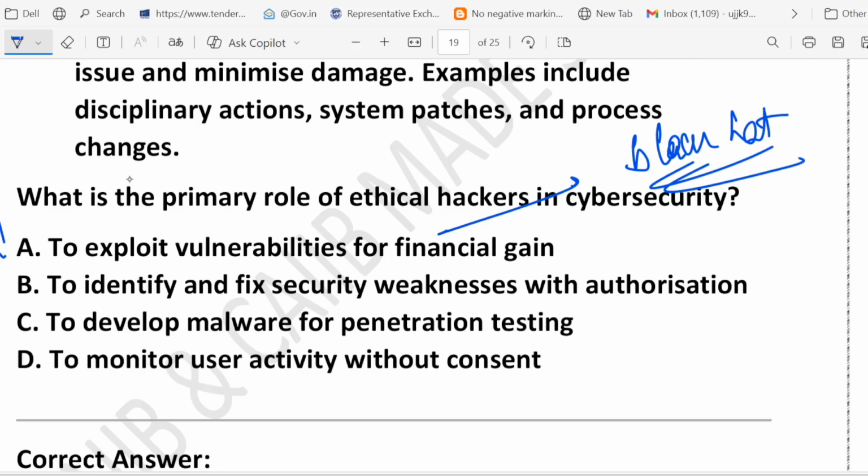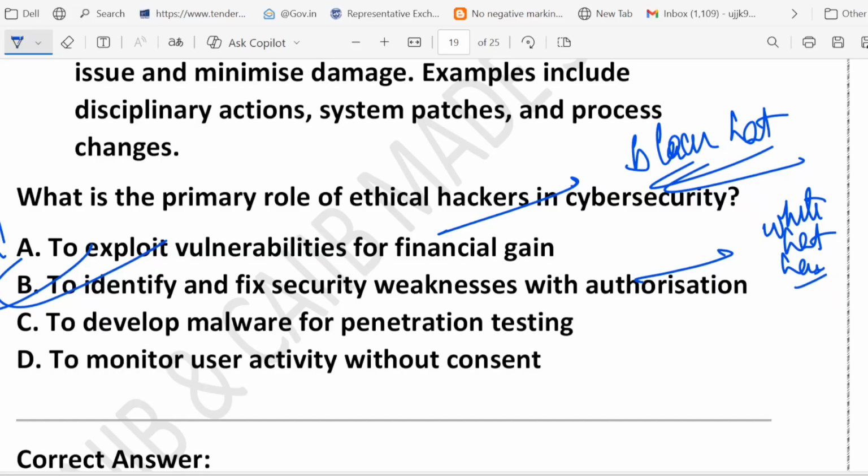Yes, this is the correct one. This is the correct answer. That is called a white hat hacker, and a white hat hacker is also called an ethical hacker. Why? Because an ethical hacker, also called a white hat hacker, works legally and with permission. Suppose a company hires an ethical hacker to test its website for loopholes. If they find a weak spot, they report it and help fix it. Their goal is to make the system safer.